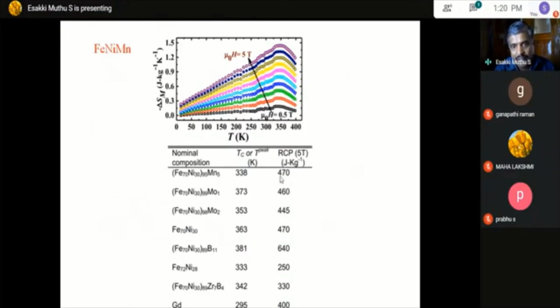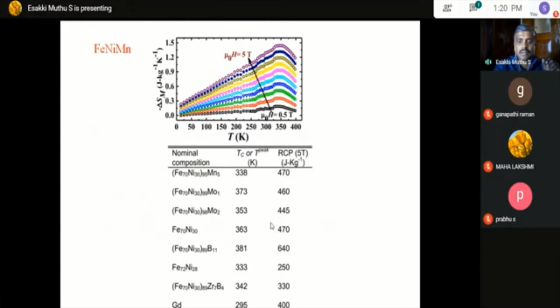So here you see we have got a 470 joule per kilogram, and the temperature is also around room temperature, so relative to room temperature, some 330 Kelvin. If you see all the materials, the relative cooling power has a very high value. So one advantage of using a nanomaterial is that you can get a high RCP value when comparing to the bulk material.